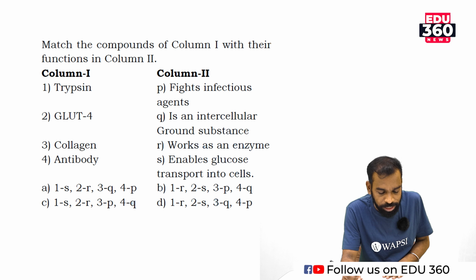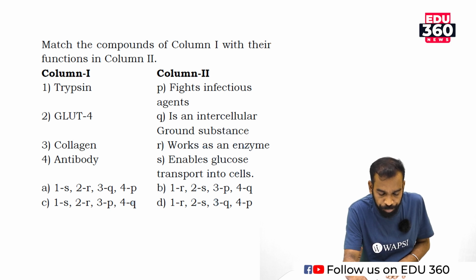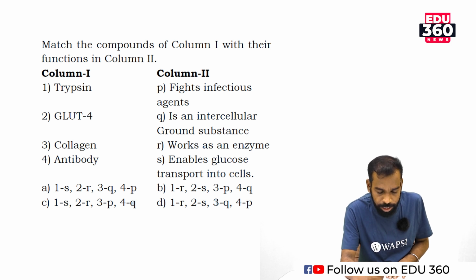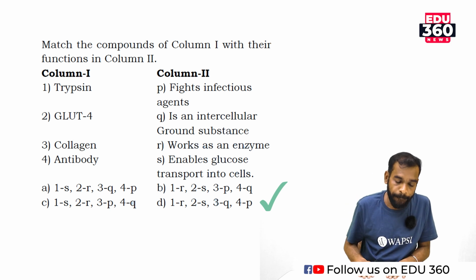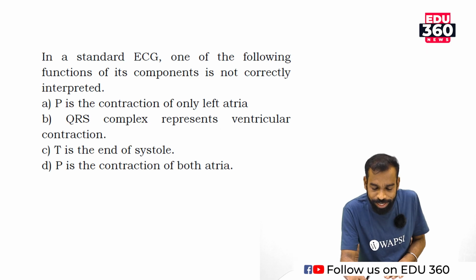So, column 1 trypsin, column 2 GLUT, column 3 collagen, column 4 antibody. Trypsin works as an enzyme. GLUT is an intercellular transporter that enables glucose transport into the cell. Collagen is an intercellular ground substance. Antibody fights infectious agents. Is it clear? We are going to the next question.